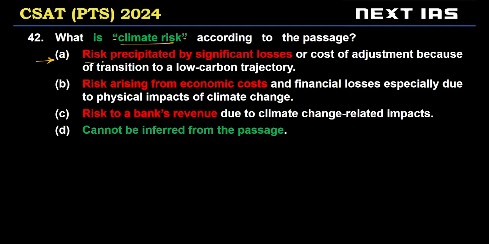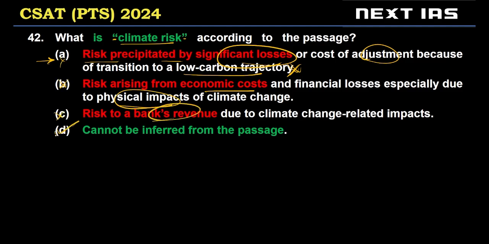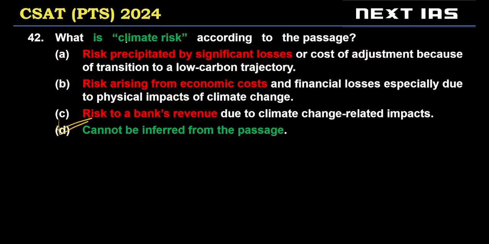Let's look at the options. A, risk precipitated by significant losses or cost of adjustment because of transition to a low carbon trajectory, not discussed in the passage as climate risk. B, risk arising from economic costs and financial losses, especially due to physical impacts of climate change. Again, not discussed in the passage as the definition for climate risk. And C, risk to a bank's revenue, not discussed. D, cannot be inferred from the passage. D is the correct choice. There's no clear definition of climate risk, right? Option D is the correct choice.